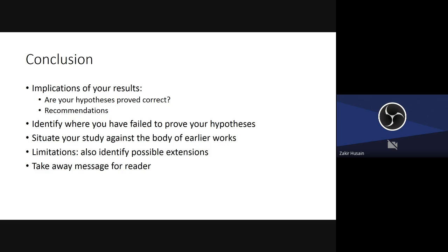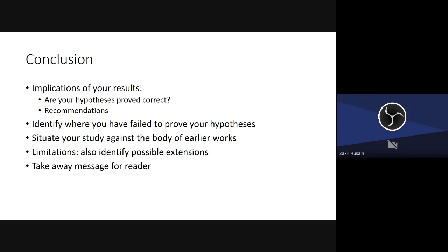Then try to situate your work against earlier studies. Okay, so see that, unlike the earlier studies, we have shed new light and shown that education is a very important determinant in the prevalence of TB among the homeless.